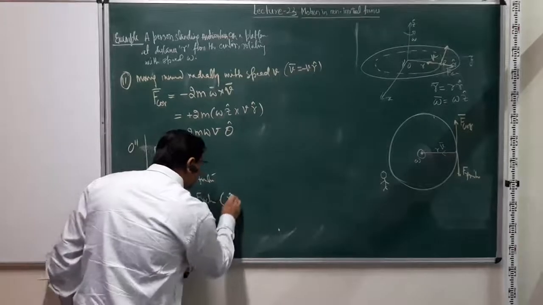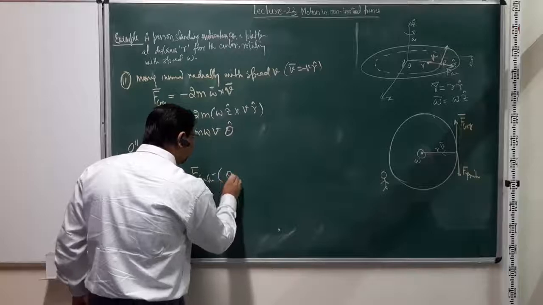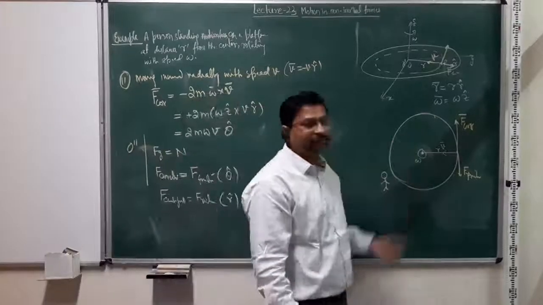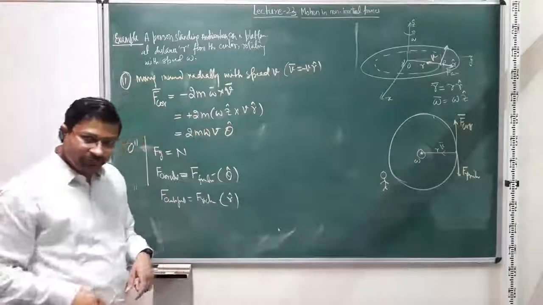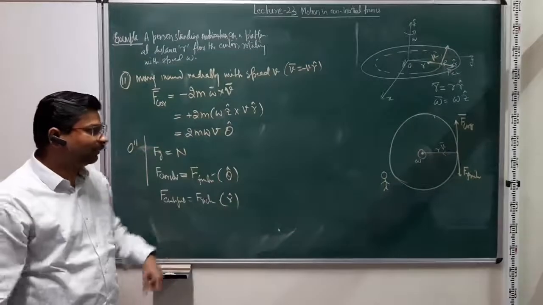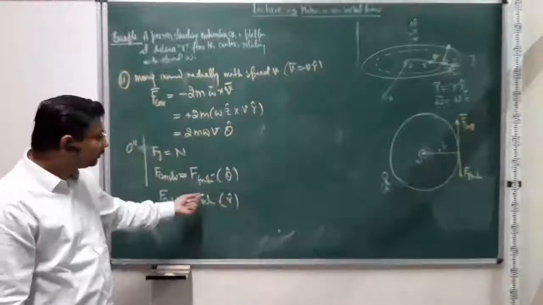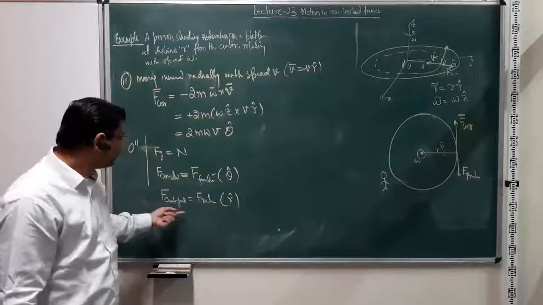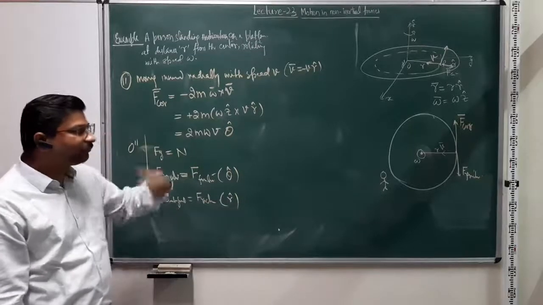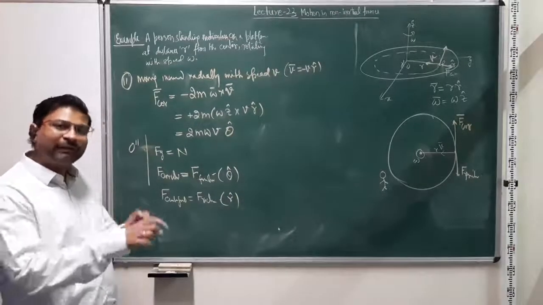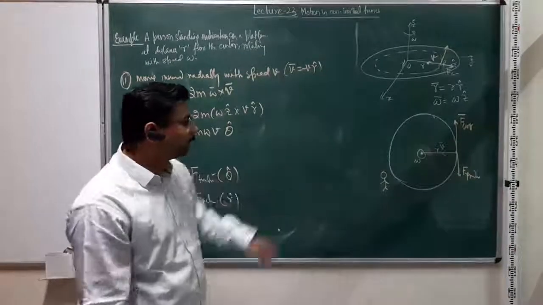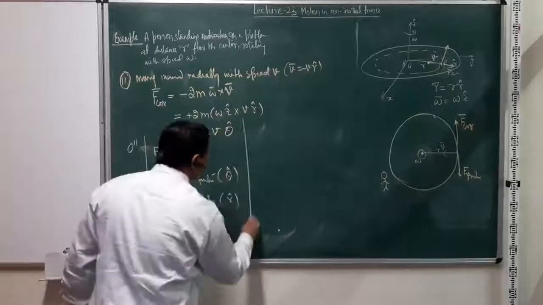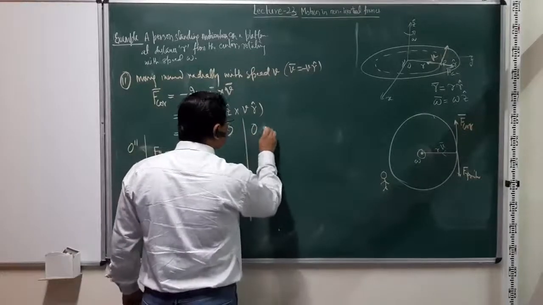Here the friction is in the r cap direction. Here the friction will be in the theta cap direction, and we know that on a platform like this, the friction force can be there in the r theta plane in any direction that we want. So there is a component of friction which balances the Coriolis force, and a component of friction which balances the centrifugal force, and effectively one sees no acceleration of the man moving radially inward. What about the inertial frame?